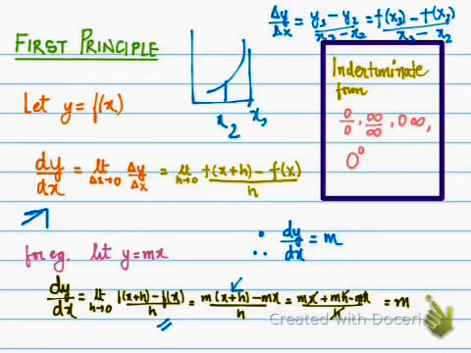Now you will say that when we put h equal to 0, the form is 0 by 0. We cannot tell what the value of that is, as we say about indeterminate forms. So what we do is open it up and cut mx and mx, and what is left is mh upon h, and we cancel h and h, right? We divide h by h, so we get m. So the derivative of a function like y equals mx, a straight line function, at any point is equal to m, and by consequence it comes out to be the slope of the line. Like if we consider it to be a straight line, it comes out to be the slope of the line, which we will see.